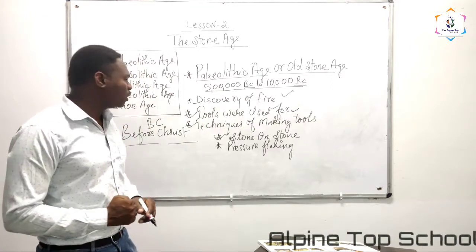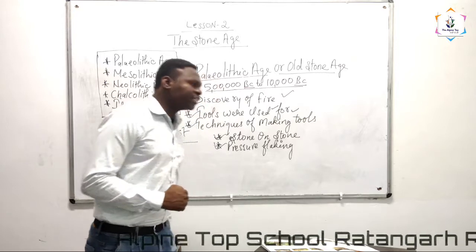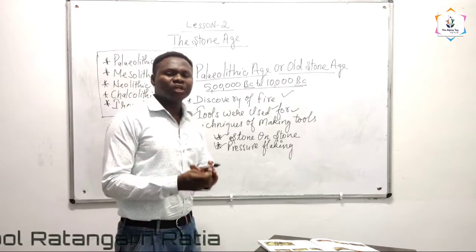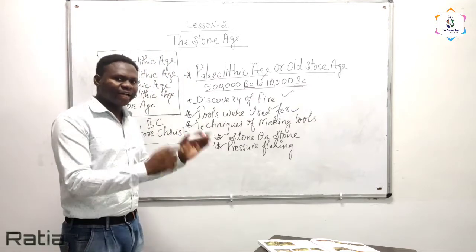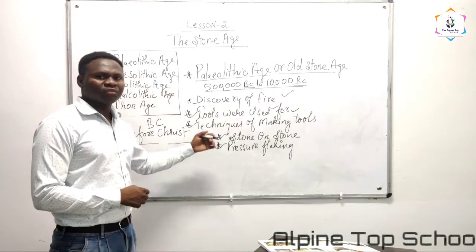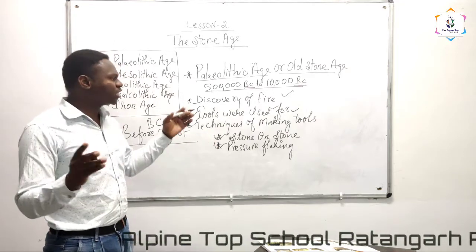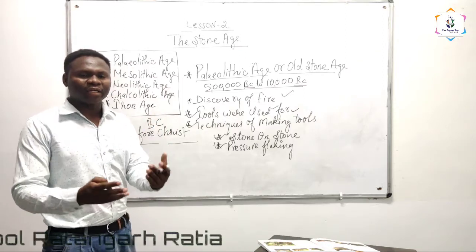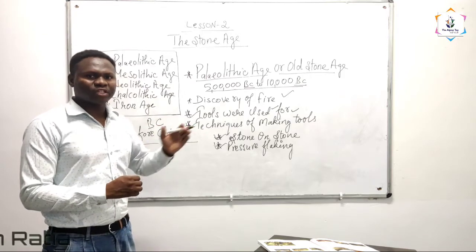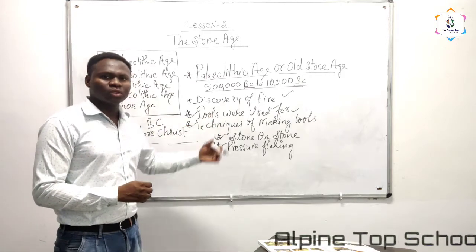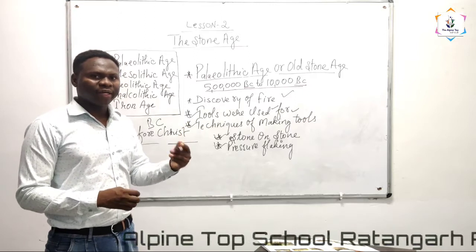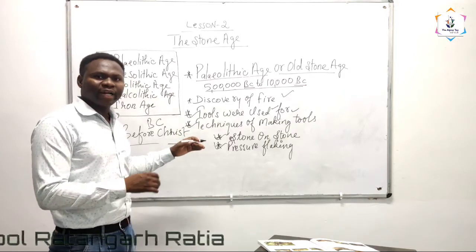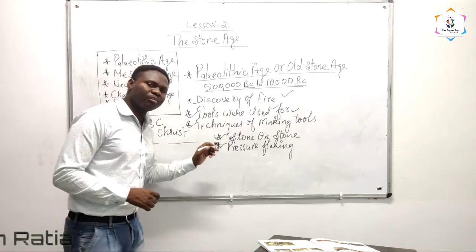And the other thing is pressure flaking. This is another method. What is pressure flaking? In this, they did not give a shape to a particular stone, but rather they used pressure flaking. For example, there is a big stone. They hit one particular big stone on a part of it to take flakes of that to make different tools, or they gave the shape by taking some part of the big stone as small pieces, and they used them as flakes. So that is called pressure flaking.